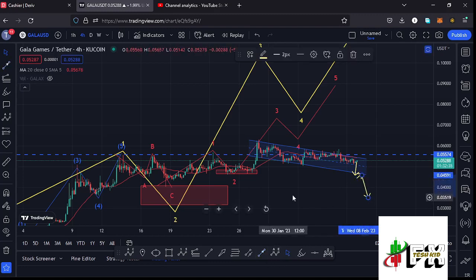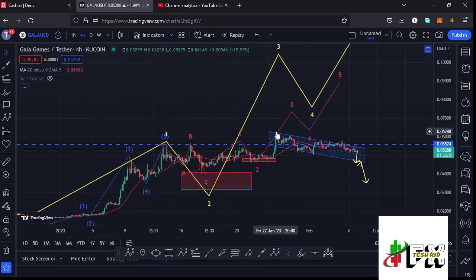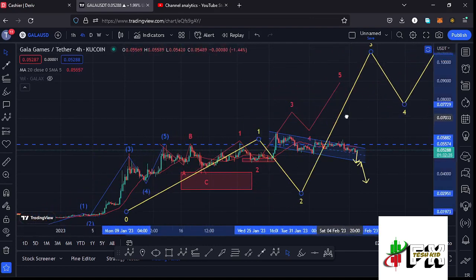And in that movement, in case it plays out, then I'll be terming the high that we made at around the $0.06288 mark as the high for that first wave to the upside.